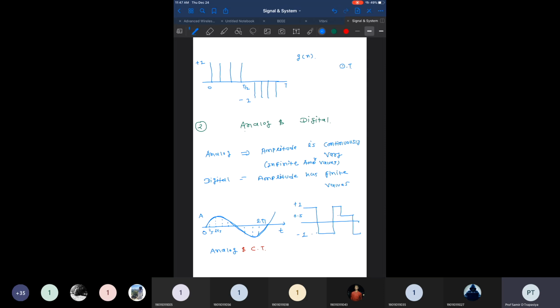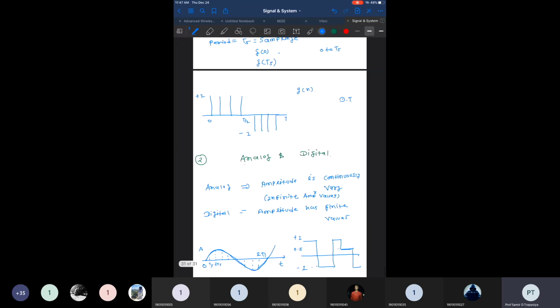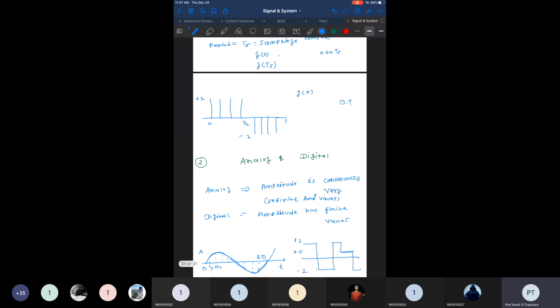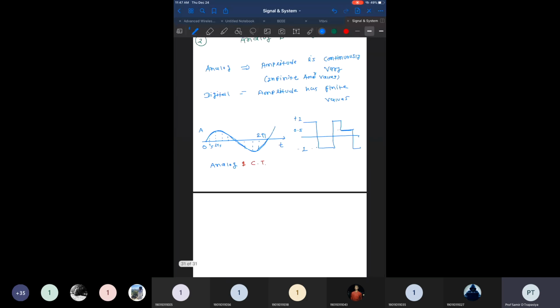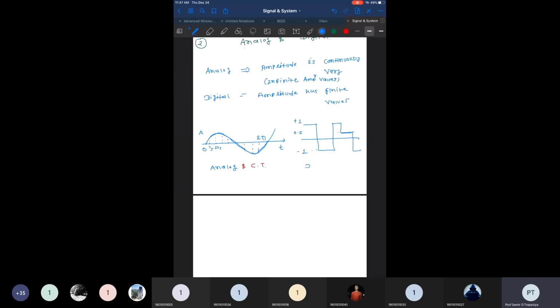The amplitude does vary, but it has a finite number of values. It doesn't have infinite values. So this is a case of a digital signal, as the amplitude has some finite values, right?